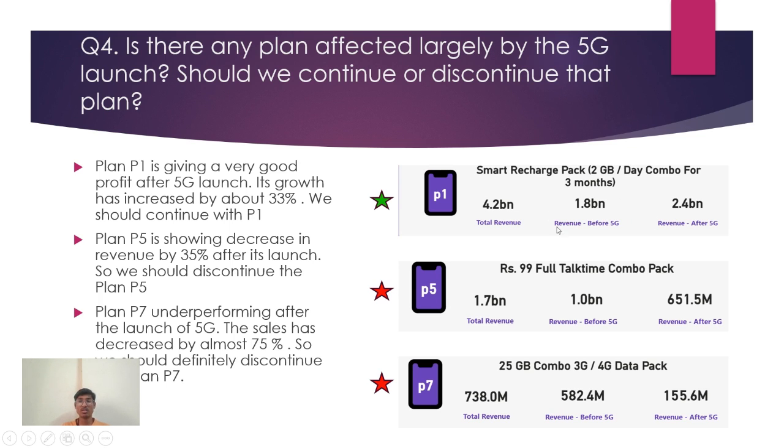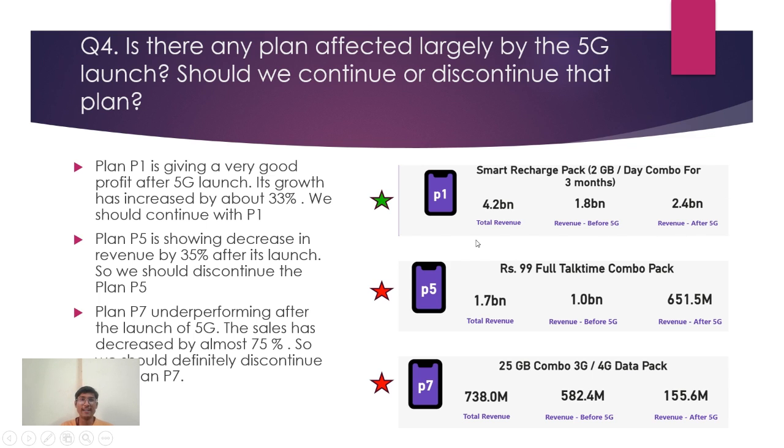Before 5G launch, this plan was generating a revenue of 1.8 billion, and after 5G launch, it is generating 2.4 billion, which is almost 33% increase in revenue. So we should definitely continue this plan, which is very much affected by the 5G launch.